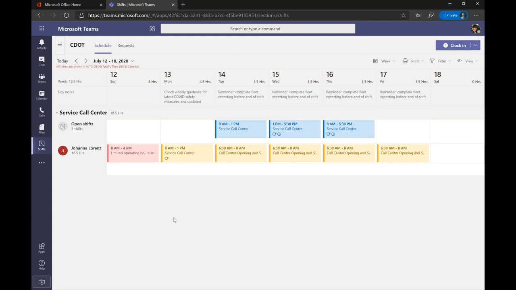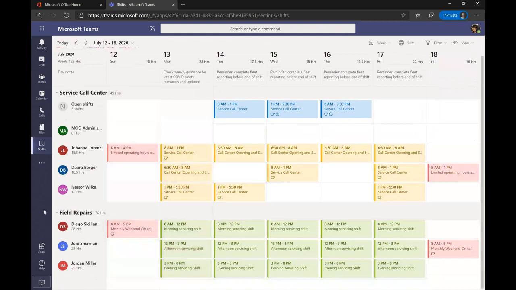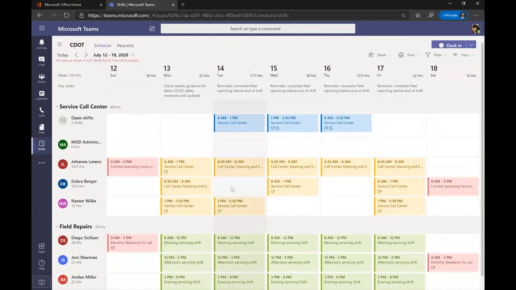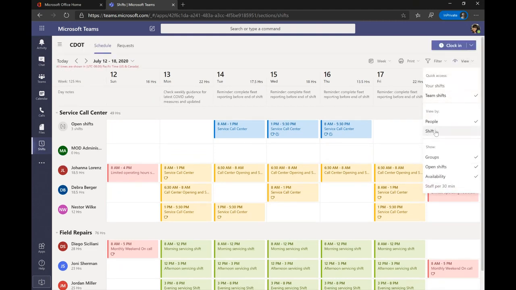So we have some great filter options here in the top right-hand corner. And I'm going to start with view here. If you click into view, you're going to see some access into your shifts, which is what we're in right now. But I'm actually interested in team shifts, so I'm going to select that option. And as you will see here, it has now populated every single shift of one of my team members that Bridget has created as the schedule owner, so I can get a much better view into what everyone else is doing. You've got some other options up there as well. If you just want to see things like open shifts, or if you want to just see the shift and not see who it's assigned to, completely up to you.